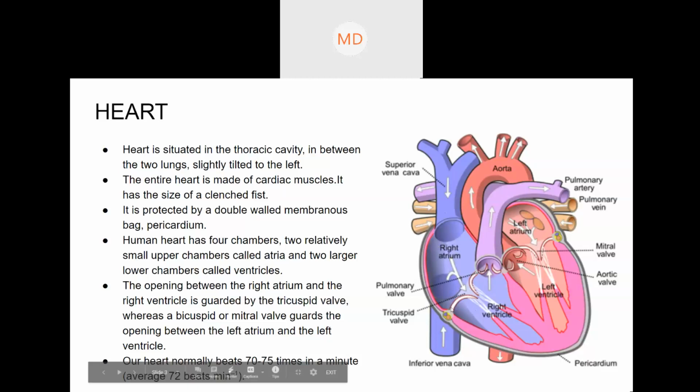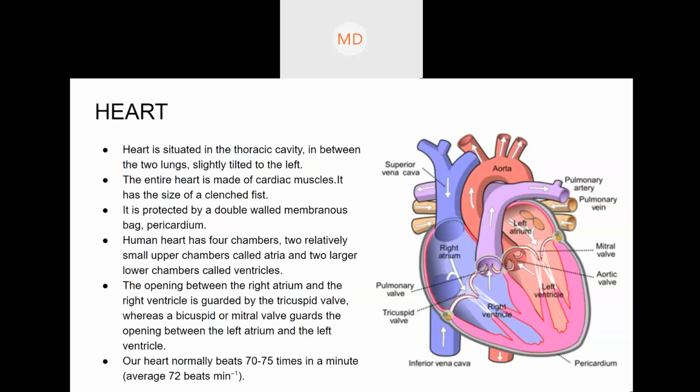When the heart expands, the tricuspid valve will open and the pulmonary valve will close. When the tricuspid valve opens, the deoxygenated blood from the right atrium will flow into the right ventricle.